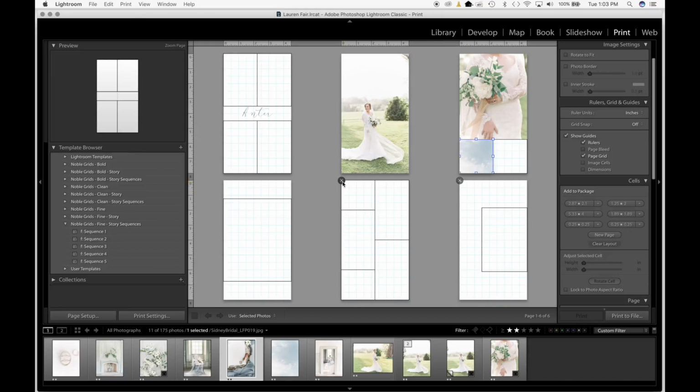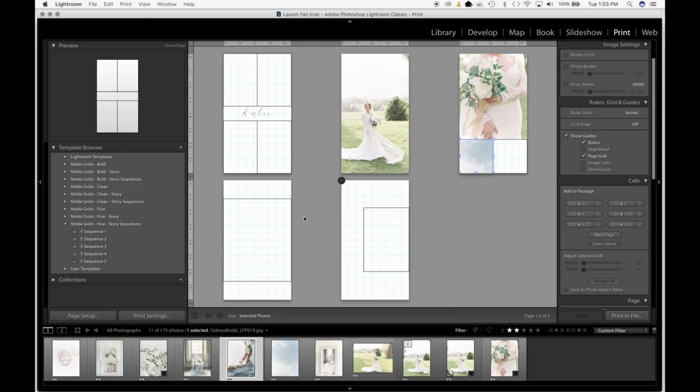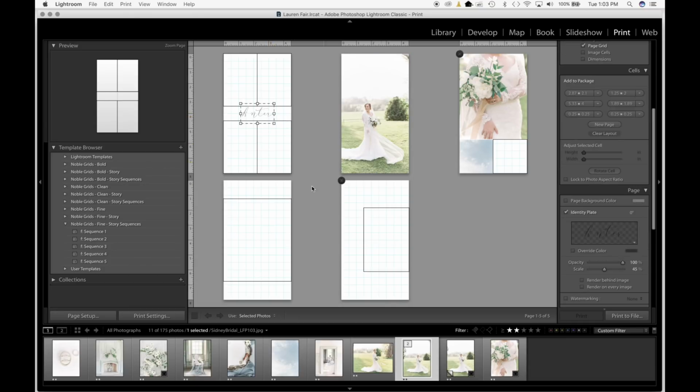If there's a design that you don't like, you simply just exit out, and that one won't export with all of your other designs. So that's another super easy thing. They're exactly the same adjustments and everything that you can make on the regular stories. They're just exporting all together as a group. And the only limitation here is that you can only use one identity plate. So we tried to have those kind of be like a title page. Again, once you're in Instagram, you can always tag vendors and put more text there. But for this one, you'll just have one text for the entire sequence.